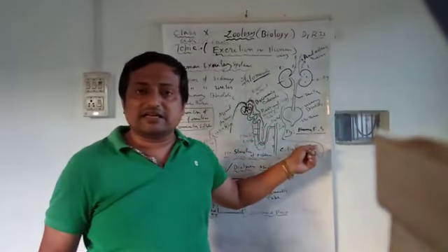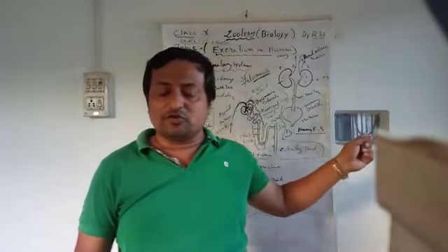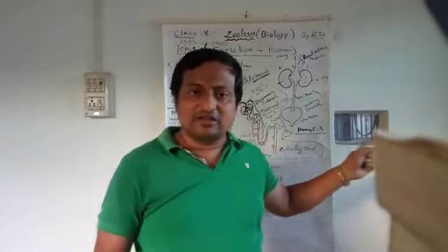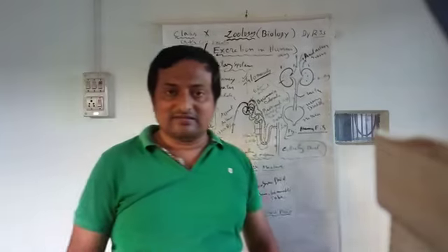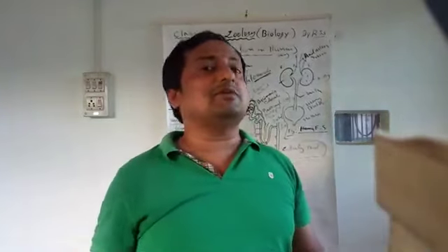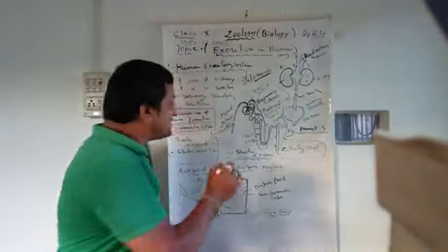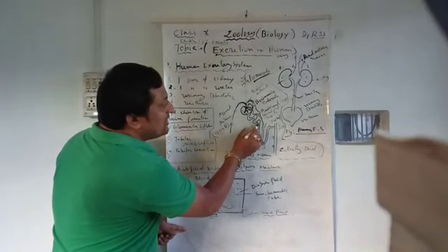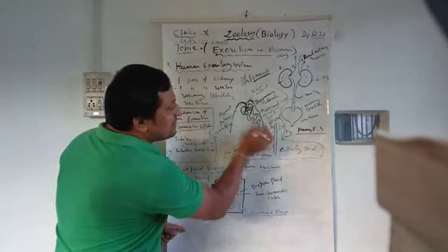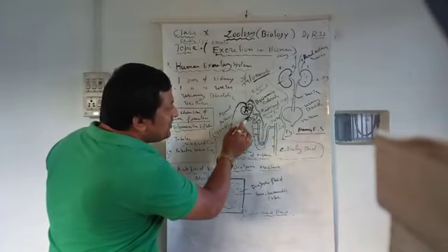It takes place in the glomerulus inside the Bowman's capsule and is called glomerular filtration. That is the first step of the mechanism of urine formation. That filtrate now goes to the inner side of the tubule, through the various parts, toward the collecting duct. So what happens when it goes down?